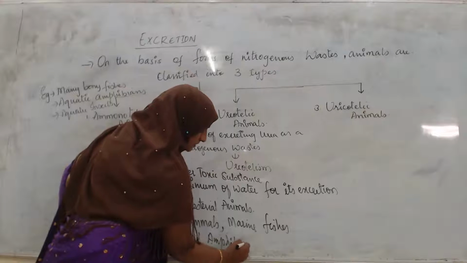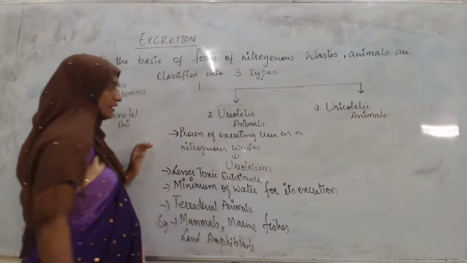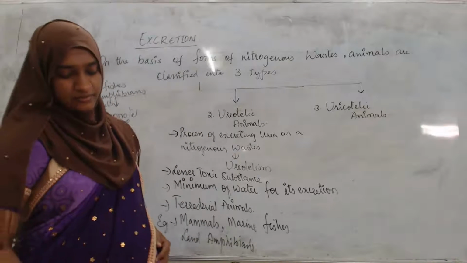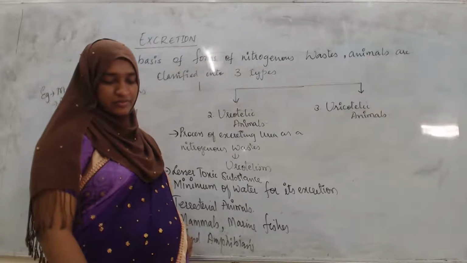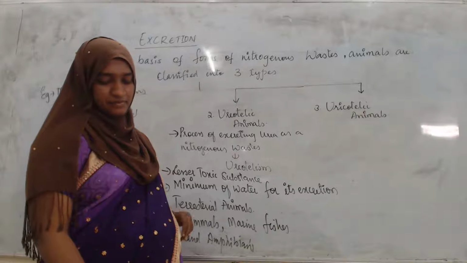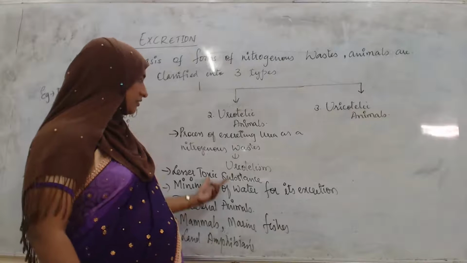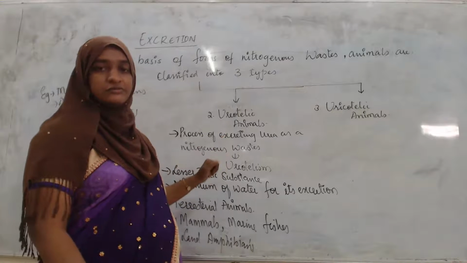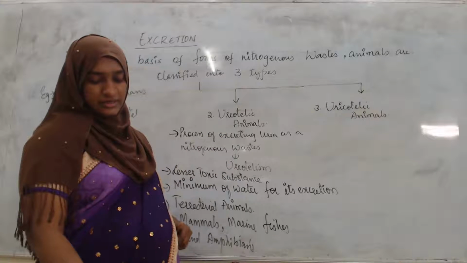They also exhibit ureotelism. These animals we call ureotelic, and this process we call ureotelism.